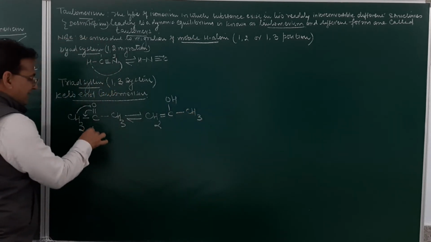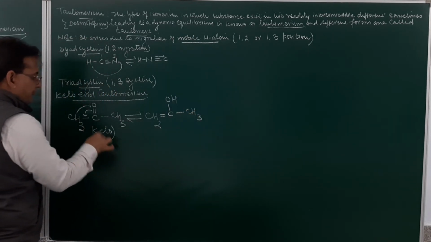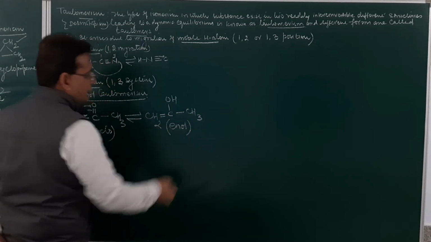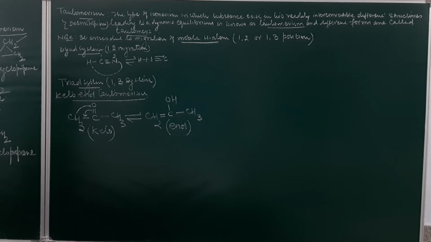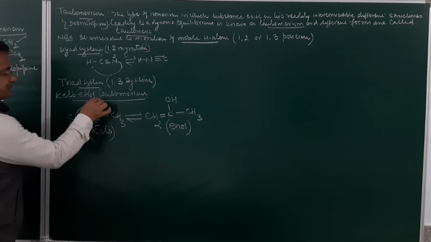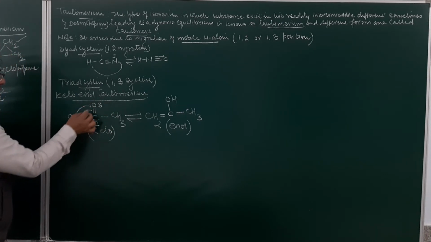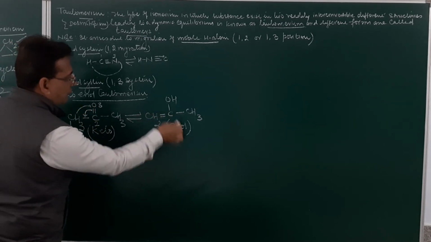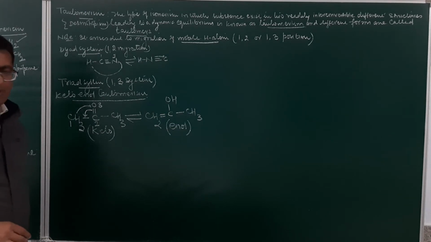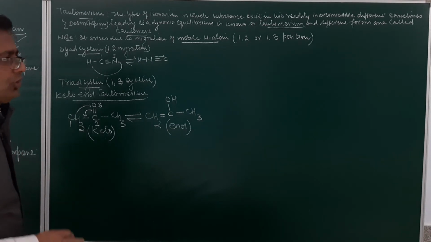So what form is this? This is a keto form. What form is this? This is an enol form. So this type of isomerism will be called what? Keto-enol tautomerism. Am I clear? What have I done? This is 1, this is 2 and this is 3. Migration of hydrogen takes place from 1 to 3 position with the necessary adjustment of a double bond. So the keto form will change into the enol form due to the migration of hydrogen atom. So this will be called keto-enol tautomerism.